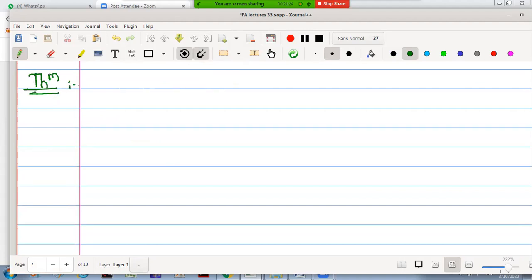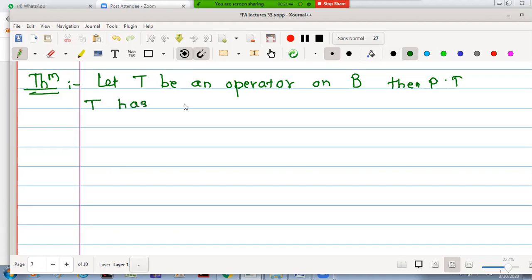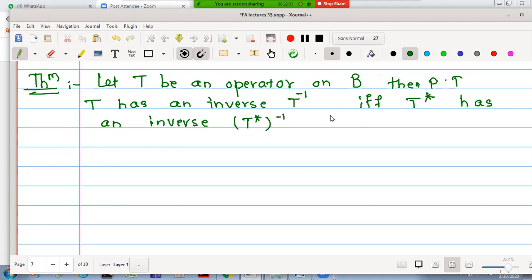Therefore, we will write the statement of the theorem first. Let T be an operator on Banach space B. Then prove that T has an inverse, we will denote the inverse by T inverse, if and only if T star has an inverse, (T star) inverse.